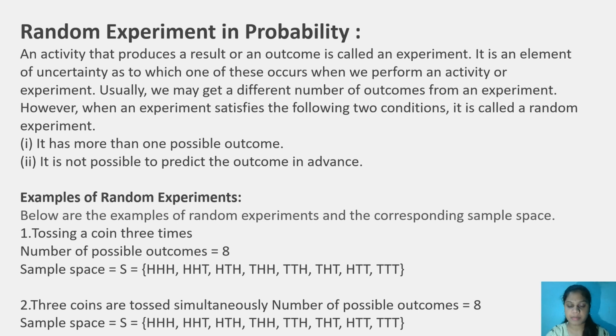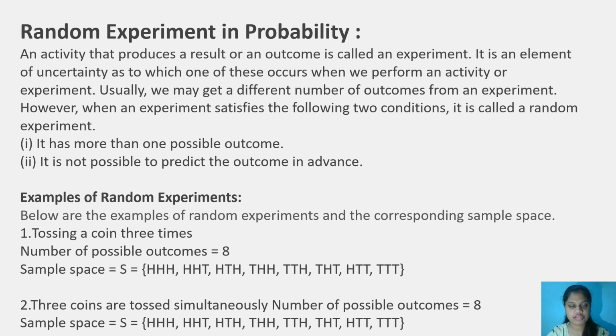Examples of random experiments: tossing a coin 3 times, which has the same outcome as 3 coins tossed simultaneously. Both have the same outcomes and same sample spaces also. So these are the examples of random experiment.